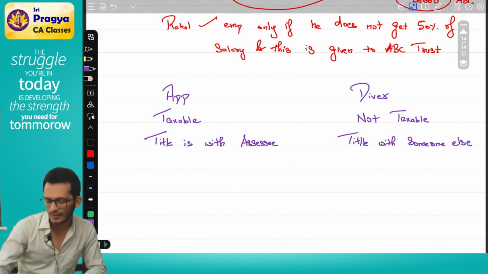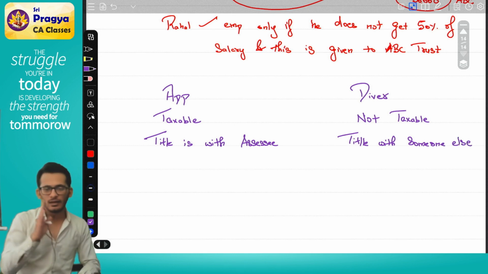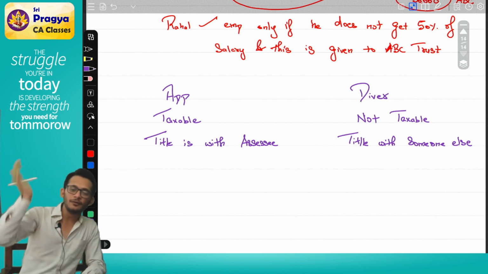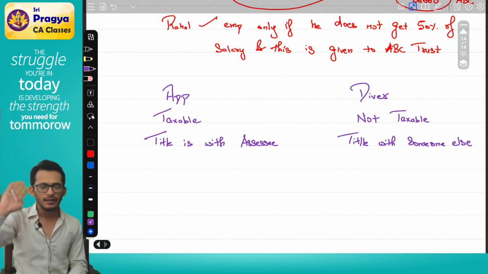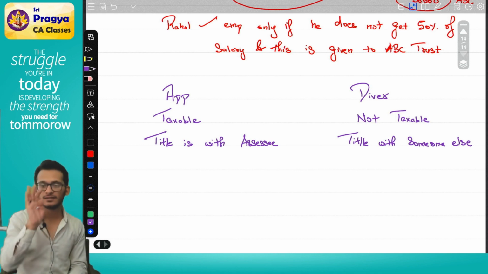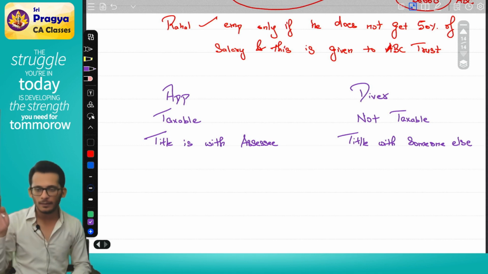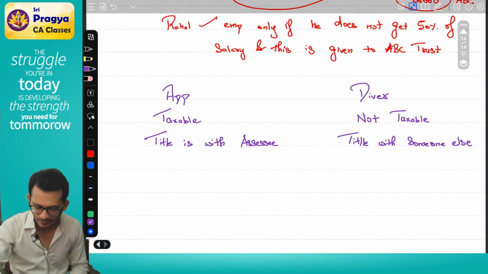Title with someone else. Rahul, how to decide in the future? Very clear. When you start earning, if before the agreement itself someone else has a better title, he will call it diversion. If I have the title right from the start and I make the decision, it is called application. Titania, with me till here?